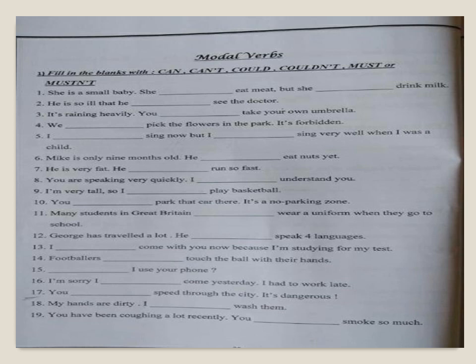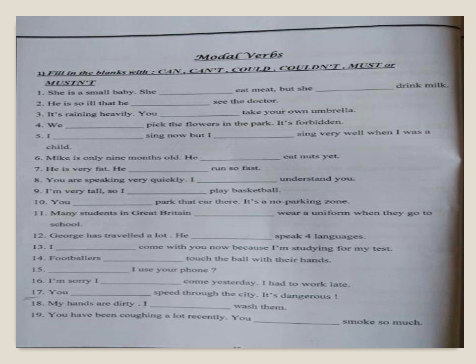16, I'm sorry, I come yesterday. I had to work late. I'm sorry, I come yesterday. I'm talking about a past situation. I could come yesterday, or I couldn't come yesterday. I'm sorry, I'm apologizing for not doing an action. I couldn't come yesterday. I had to work late. I couldn't come to the party or an event or whatever, or the wedding.